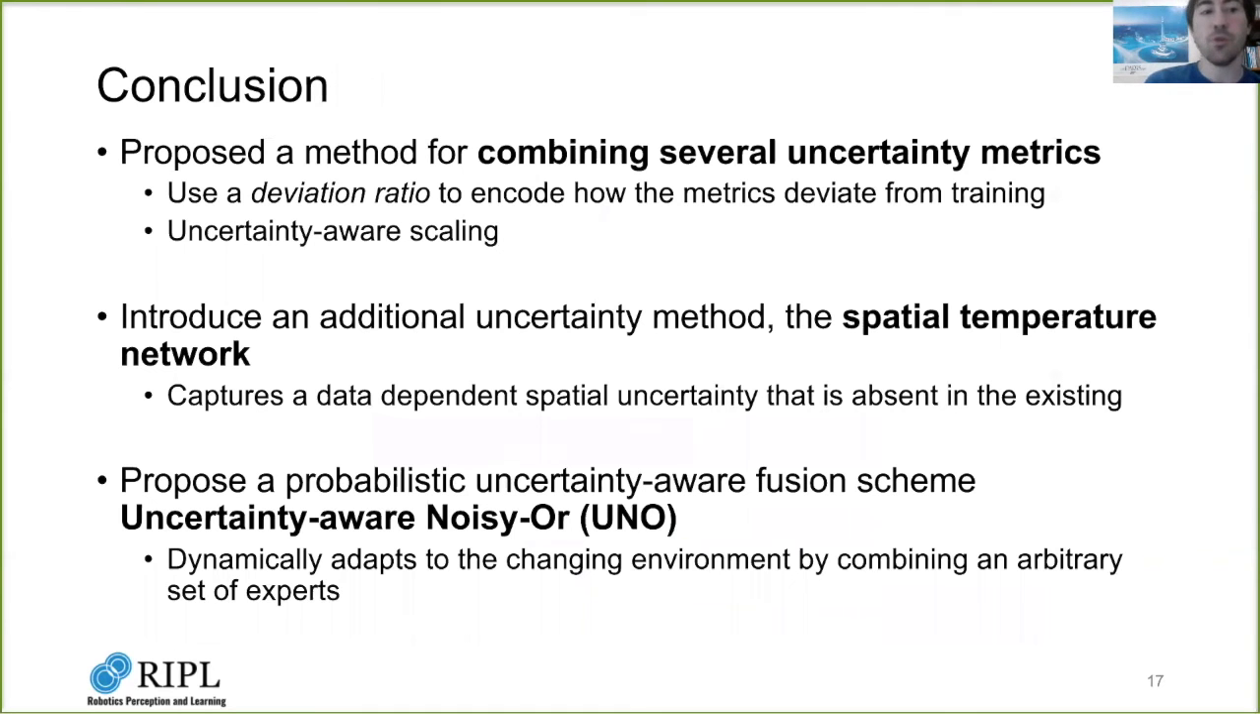In summary, we proposed a method to combine several uncertainty metrics and infuse uncertainty to output probability using deviation ratio and uncertainty-aware scaling. Outputs from different modalities are combined probabilistically using noisy OR. We further introduced TemperatureNet to capture spatial degradation.